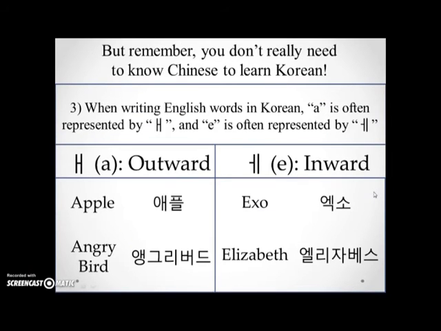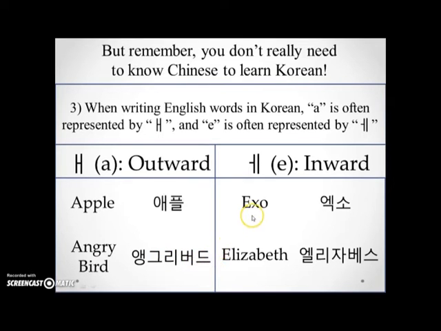A similar case exists when we are writing the loanwords from English. So when we're writing English loanwords in Korean, okay, this outward represents the English alphabet A, and this inward represents the English alphabet E. Okay, so we have apple here. Apple already has the A in the front, so it has to be used with outward A, as in apple. Okay, Angry Bird, also A in the front, so you have to use the outward one, and it will be written as Angry Bird in Korean.